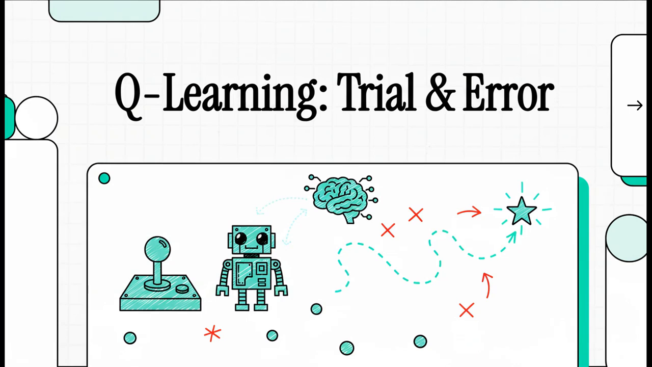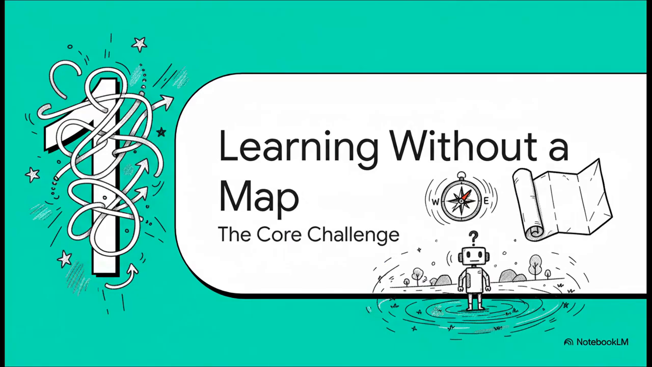So have you ever wondered how an AI can learn to master a game or figure out how to control a robot without someone programming every single possible move? Well, today we're diving into Q-learning, a really cool algorithm that basically lets an AI teach itself through nothing but trial and error. The whole problem that Q-learning was built to solve is this idea of learning without a map.